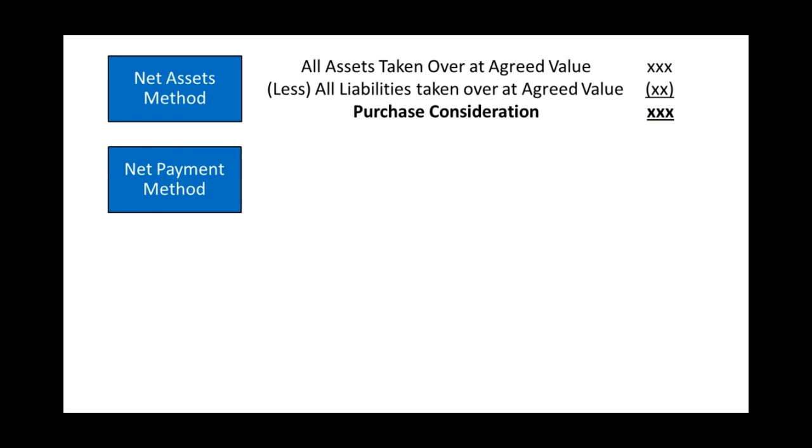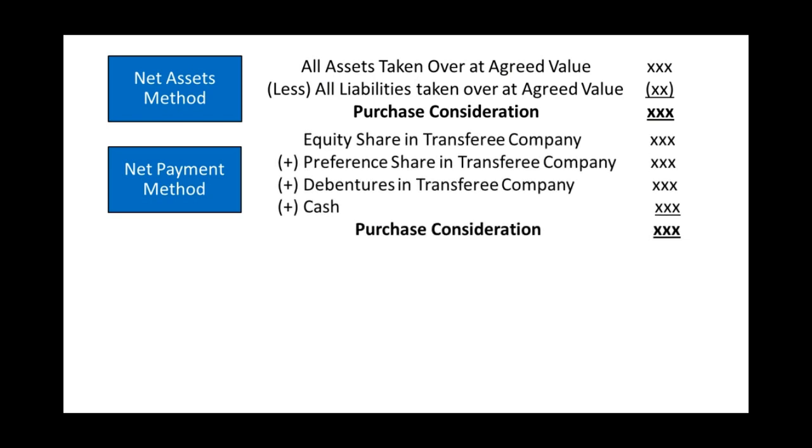In case of net payment method, you have to add all modes of payment you have received, that is equity shares in transferee company, preference shares in transferee company, debentures in transferee company, cash or bank received from transferee company, or any other asset received from transferee company. The addition of all these will give you the amount of purchase consideration.